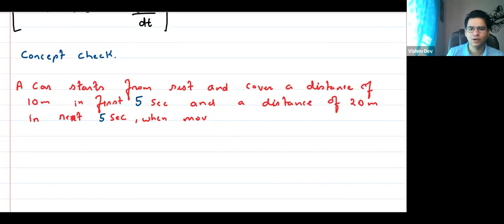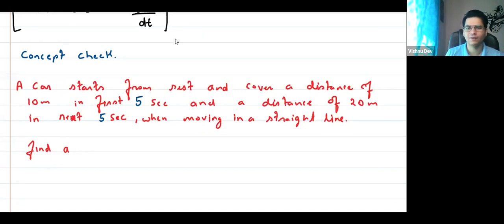Moving in a straight line. Find acceleration. Okay, find A.